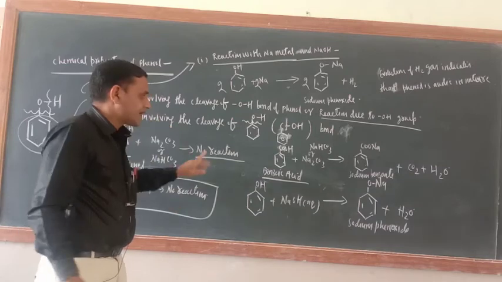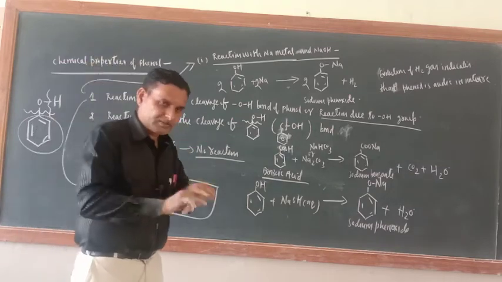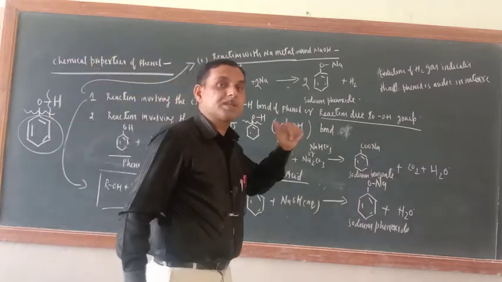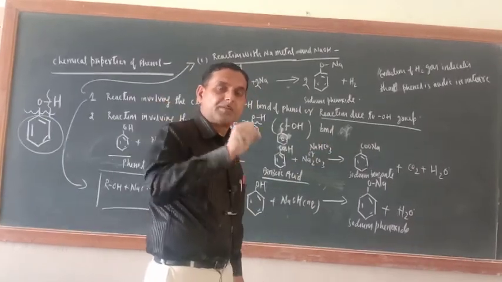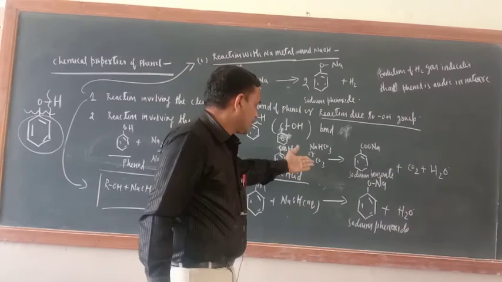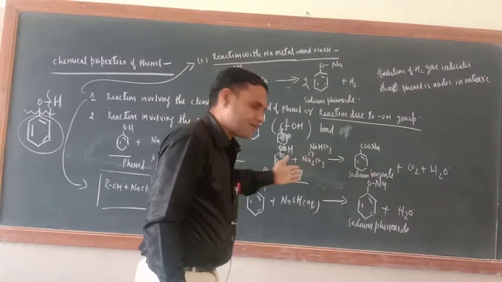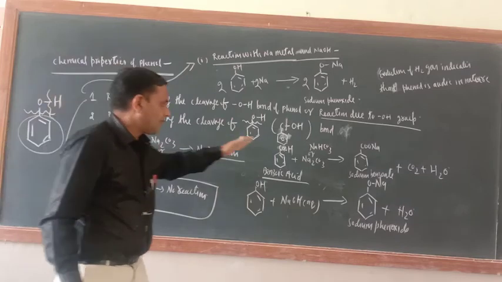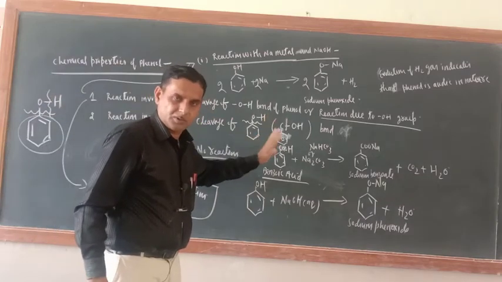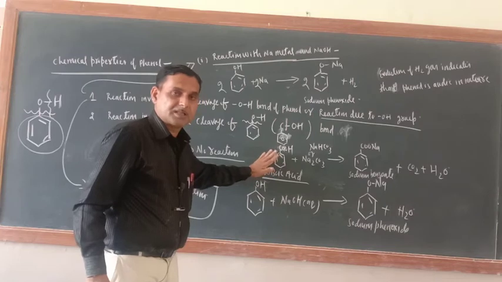One more thing. In the exam sometimes they ask how you will distinguish between the following pairs. If they have given phenol and benzoic acid, this reaction can be used to distinguish, because phenol will not give this reaction, but benzoic acid will. This is for examination preparation.